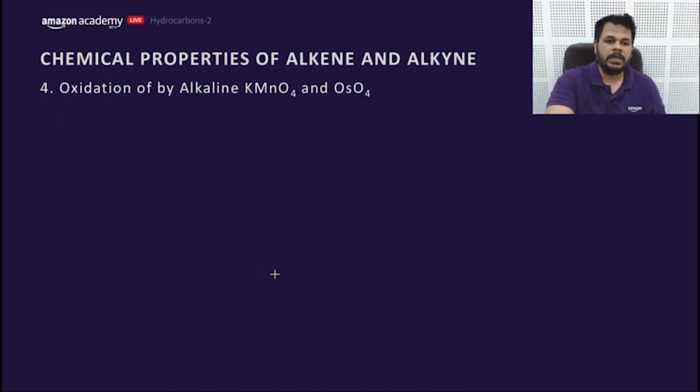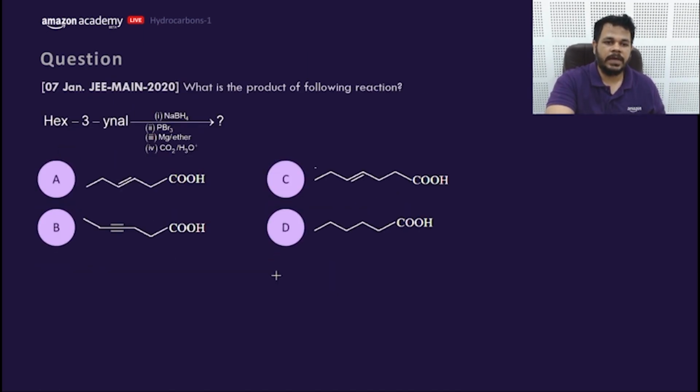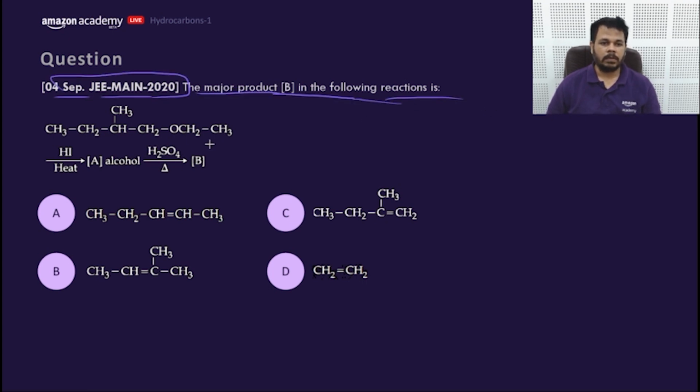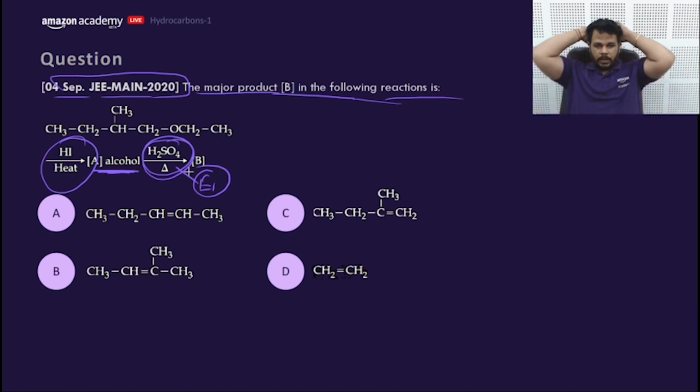Let's move to the questions, my dear friends. Let me help you to do some questions. This is the 4th September JEE Mains 2020 question. Major product B would be what? First one is HI, heat, and the second one, A, is alcohol. Alcohol is formed and this H2SO4 is given, that represents what? E1 elimination. So what would be the product?